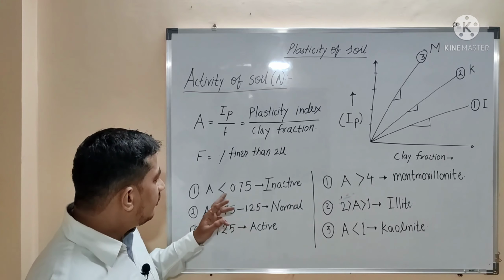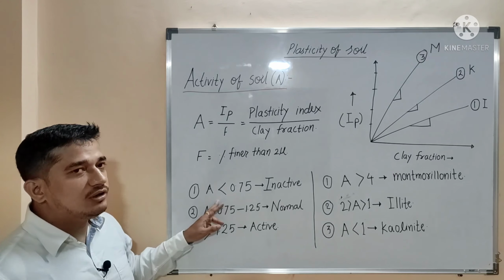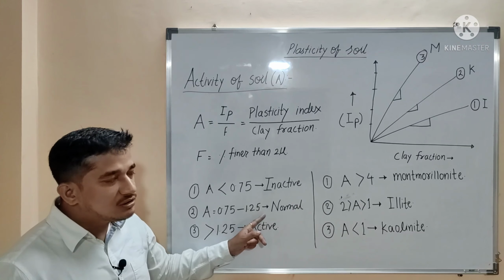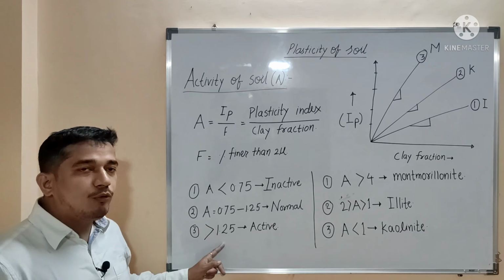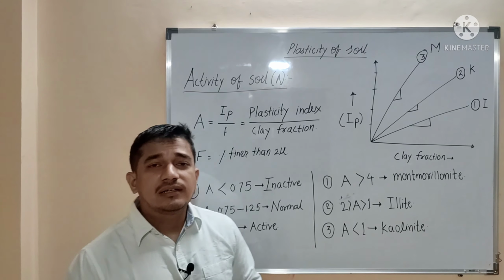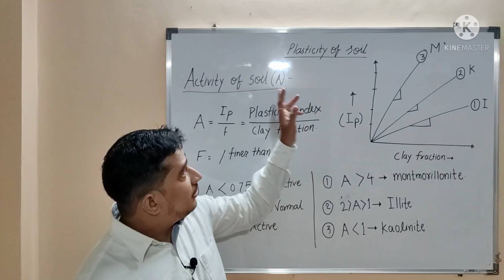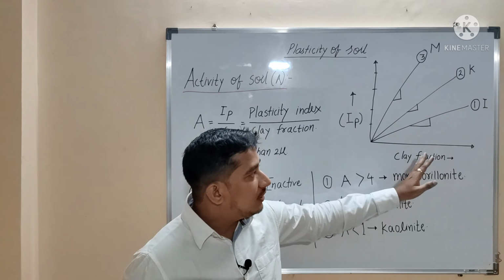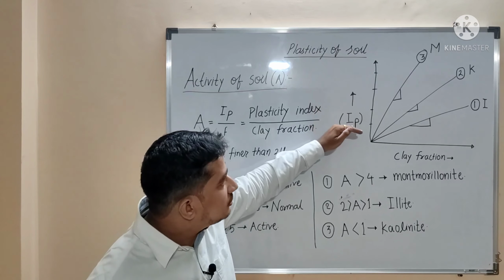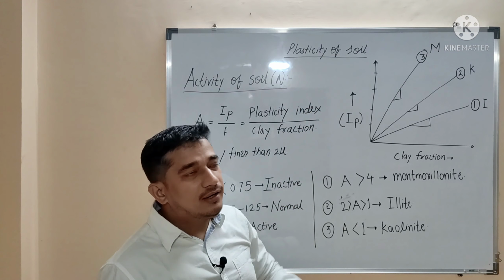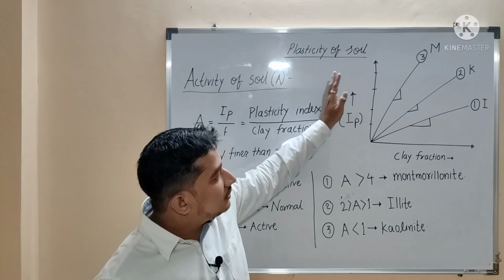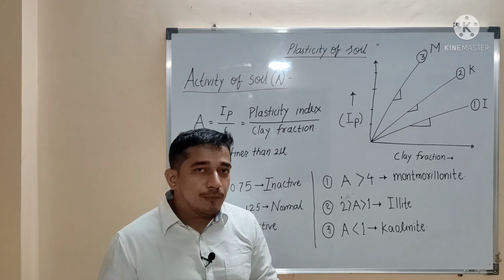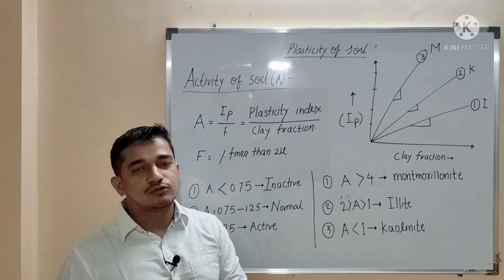The next part is that if the activity of a soil is smaller than 0.75, it will be inactive. If it is between 0.75 and 1.25, it is normally active, and if it is greater than 1.25, it is active. For a certain soil of a certain origin, the activity will remain the same. It means that if there is an increase in the clay fraction, then its plasticity index is also going to increase. Or if the plasticity index is more, then the clay fraction in that soil will also be more. So it is going to remain constant. If the plasticity index changes, the clay fraction will also change.